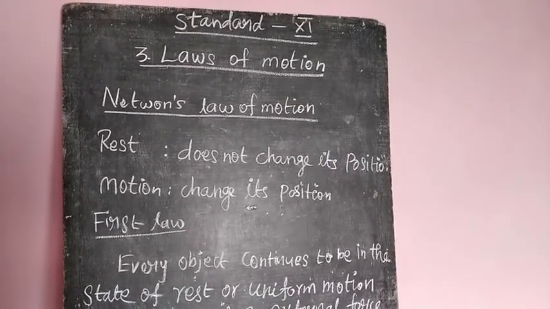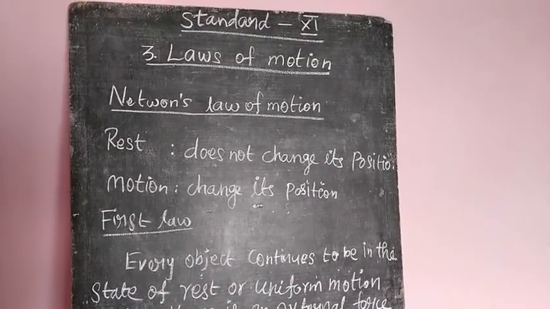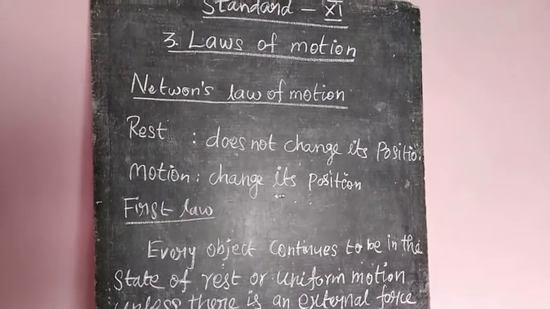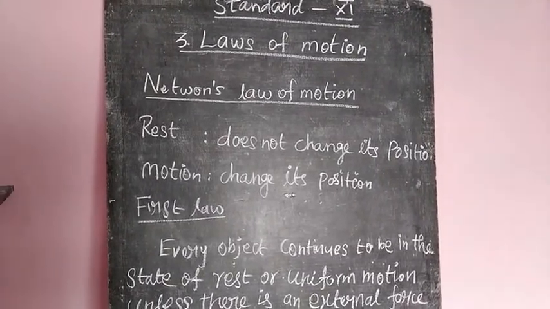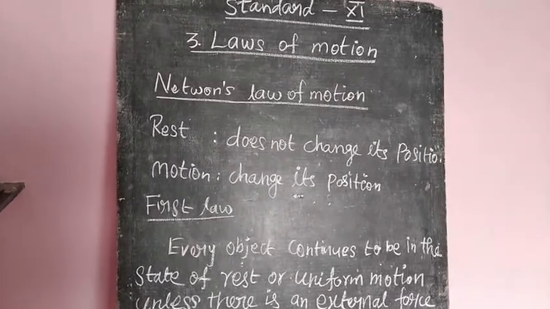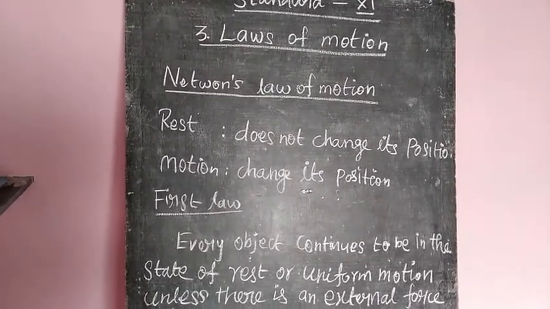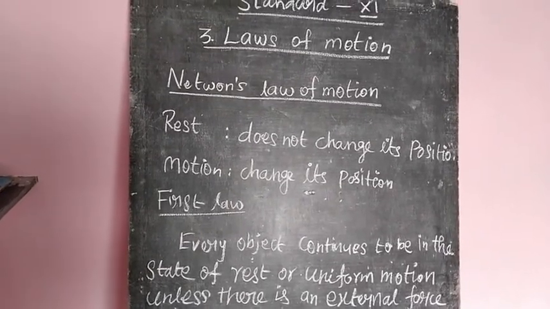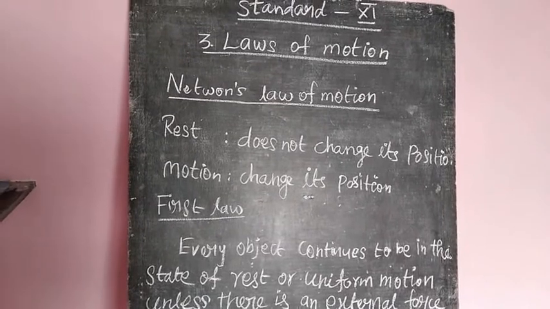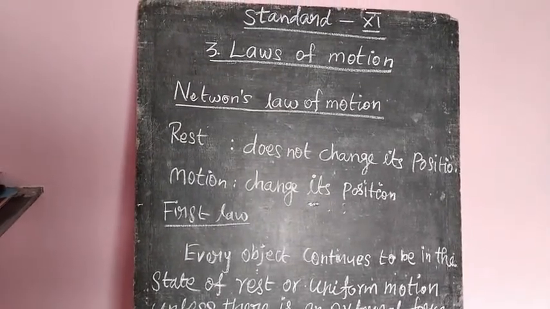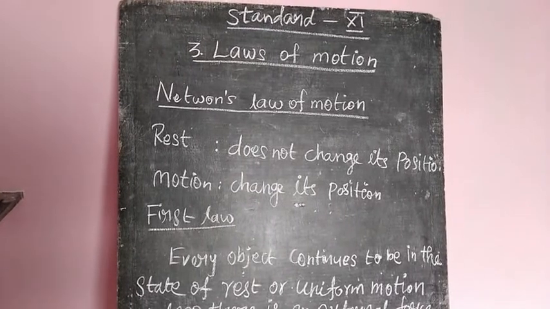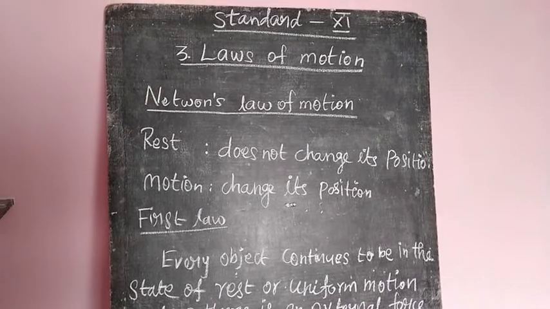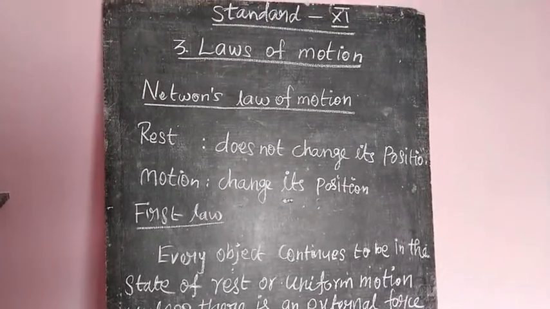First, what is meant by rest? An object that does not change its position is said to be at rest. Examples: a book lying on the table, the walls of the room, trees, buildings, all are at rest. They never change their position.